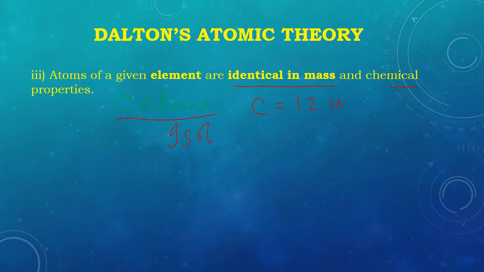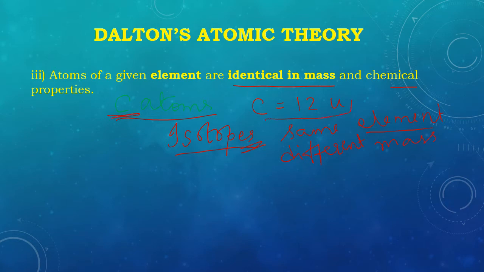because of the discovery of isotopes. Isotopes are atoms of the same element, but they have different mass. According to John Dalton, they should be having identical mass, but in isotopes we see atoms of the same element have different masses. Now let's take the same example, carbon.